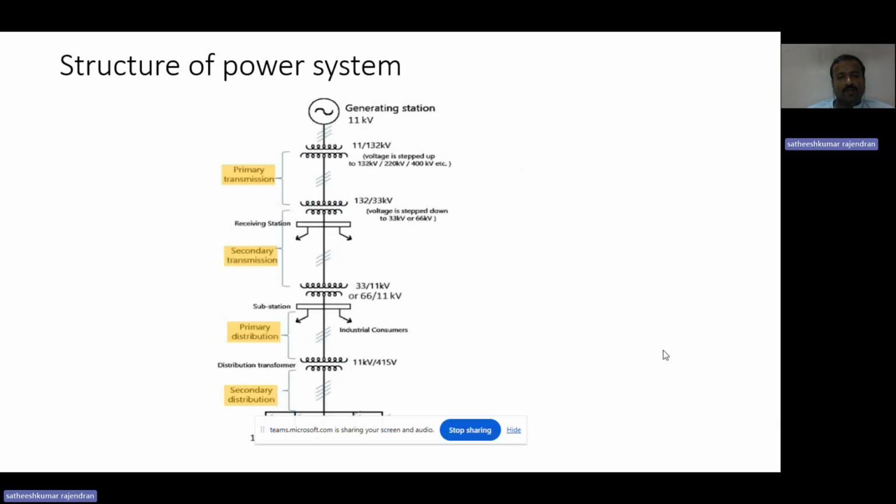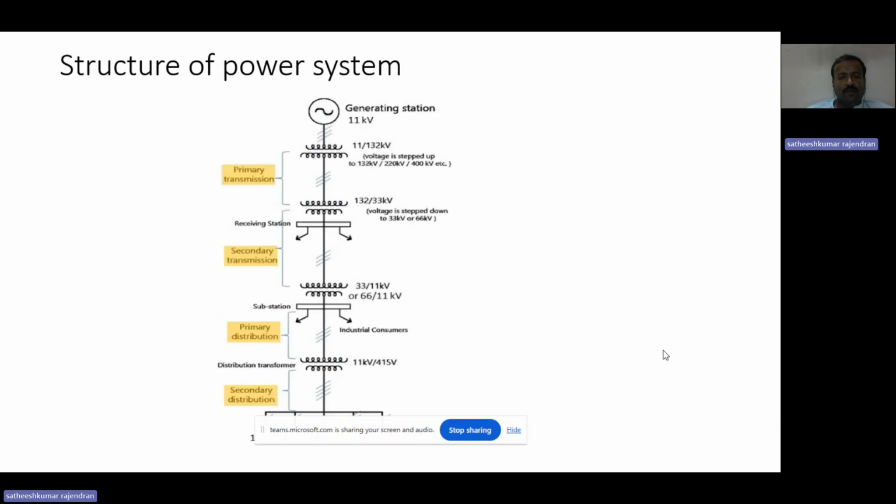This process is called secondary transmission. Next, it reaches the substation with 11 kV voltage. This 11 kV voltage is directly given to the industrial consumers from the substation. And then once again, it is stepped down to 415 volt.